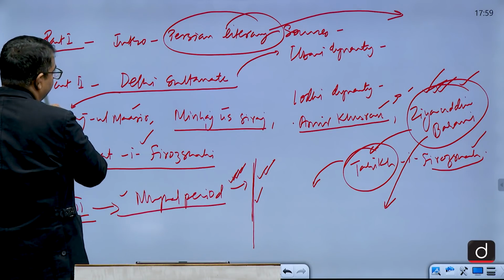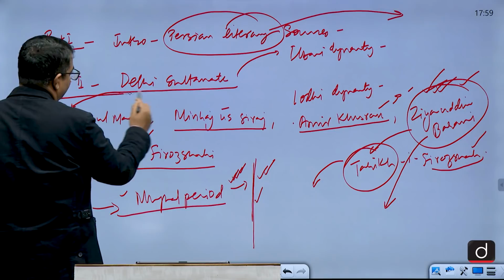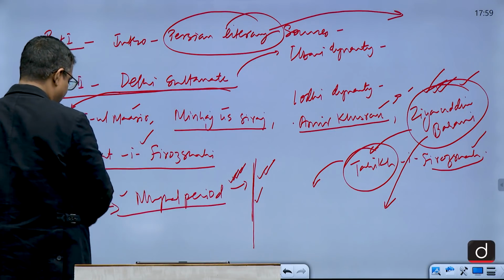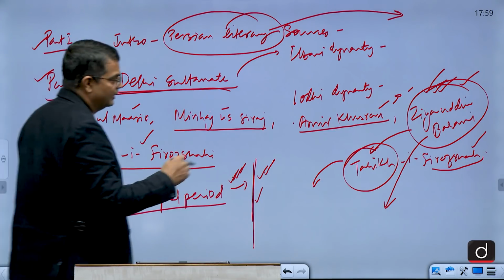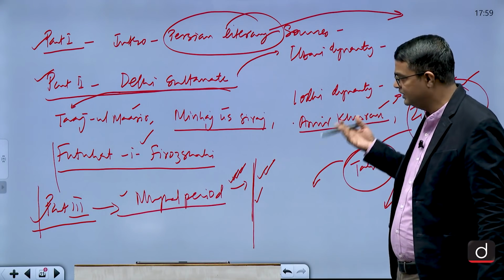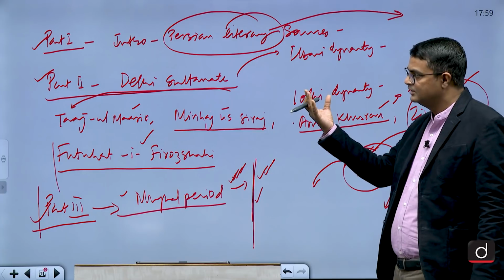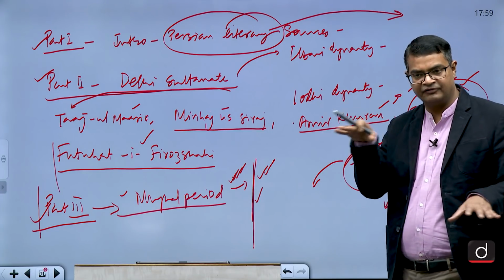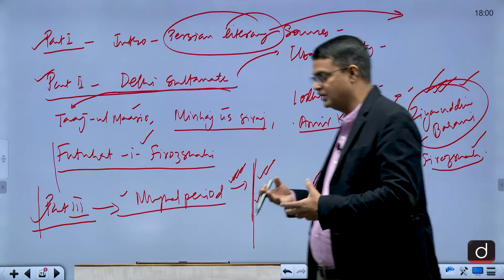Just introduce Persian literature, then you write about the Delhi Sultanate, developments in the Delhi Sultanate, then in the Mughal period, and then this answer gets complete. So that shows the spirit of the age, how that is throwing light on different aspects, कैसे इन चीज़ों पे वो रोशनी डाल रहा है.